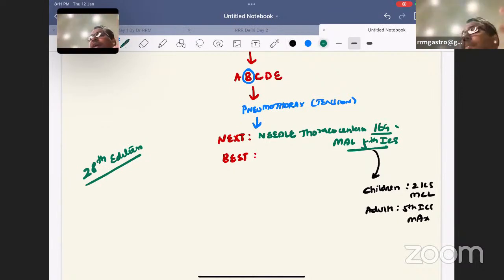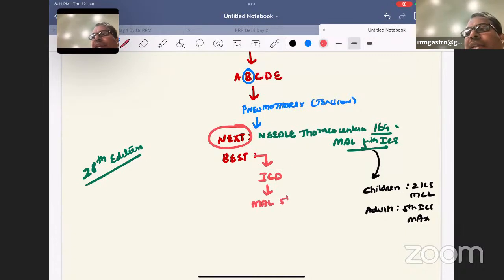Never worry about it. But please remember, it's like a first aid. We have put a needle. The patient will then have time for the best treatment, which is an intercostal drainage tube, put at the mid axillary line in the 5th intercostal space. So this is the correct answer for this question.